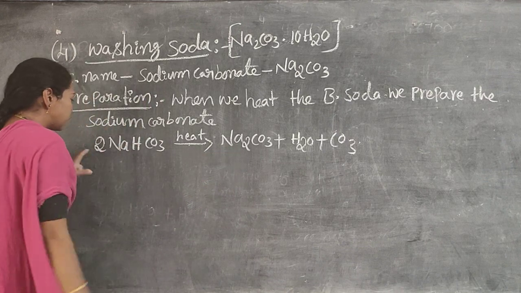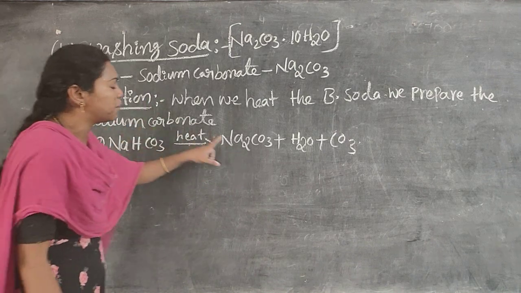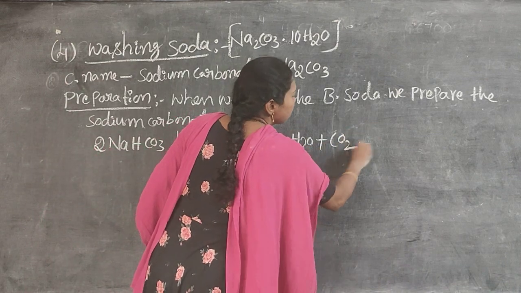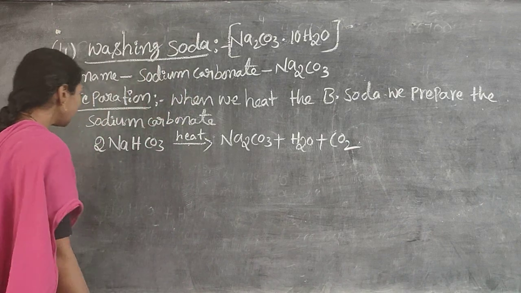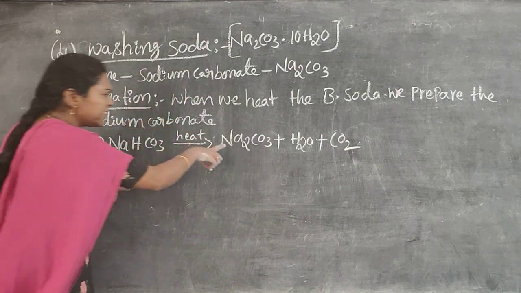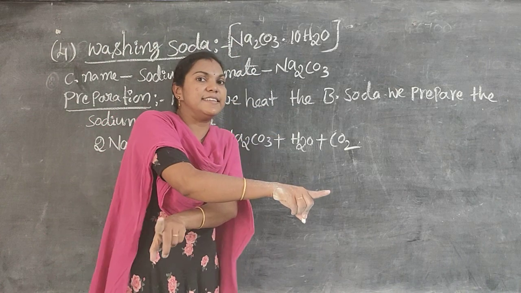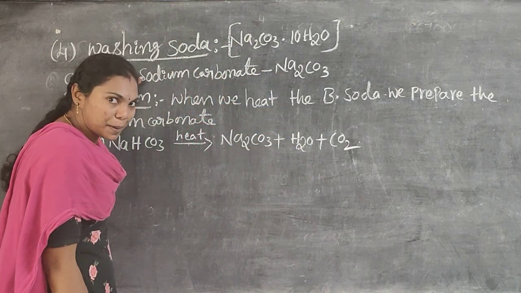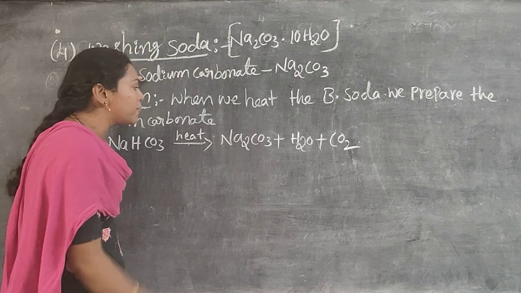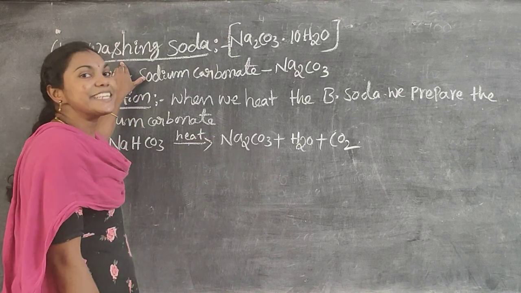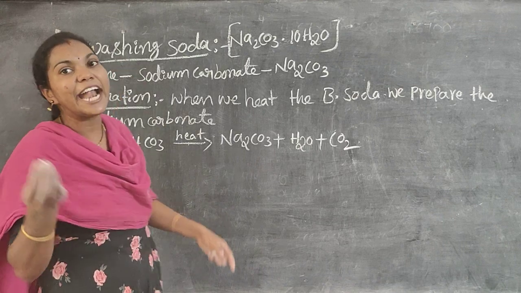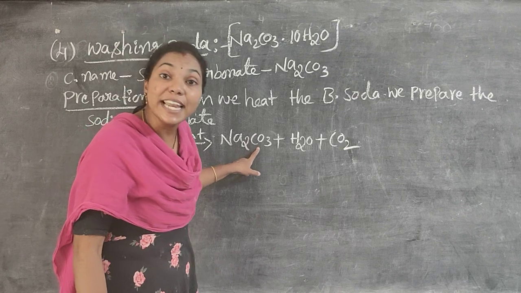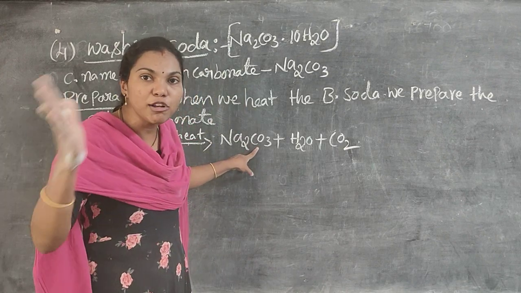When we take 2 moles of NaHCO3, we can produce sodium carbonate, water and carbon dioxide. Now, this sodium carbonate is recrystallized to produce the washing soda. Washing soda can be prepared by the recrystallization of sodium carbonate. Recrystallization means adding water molecules to the salt. Crystallization means removing the water molecules from the salt.